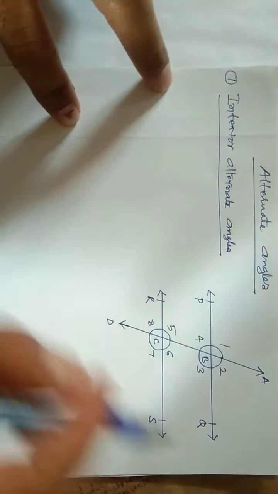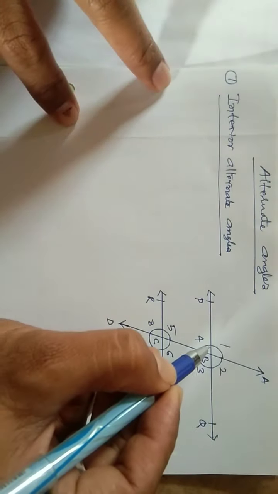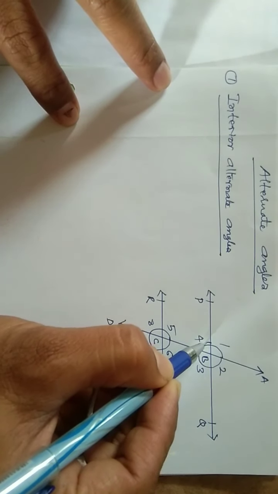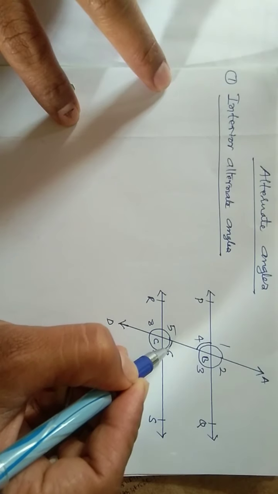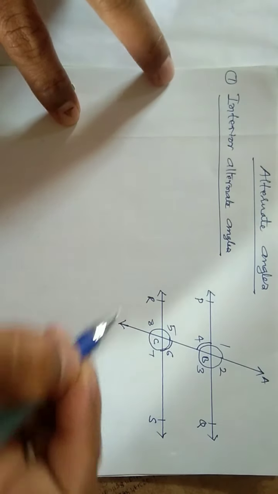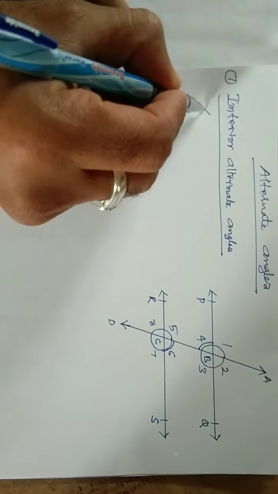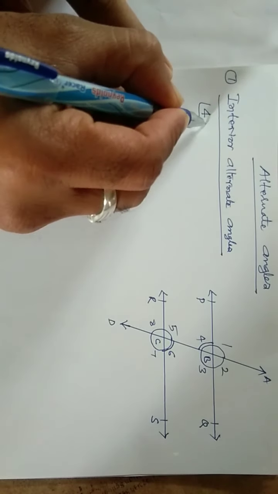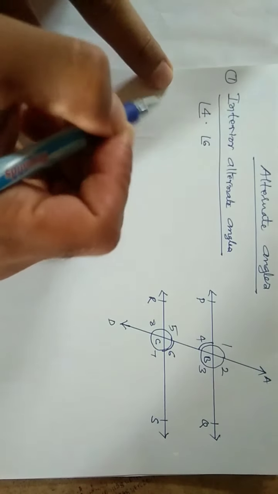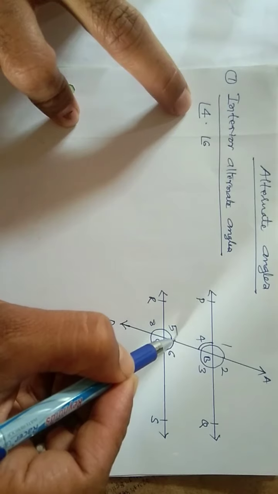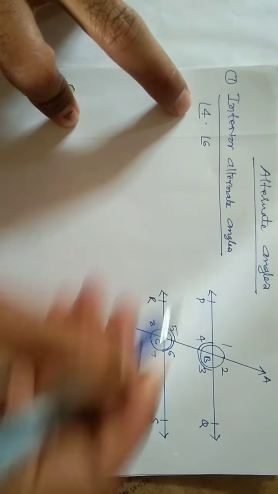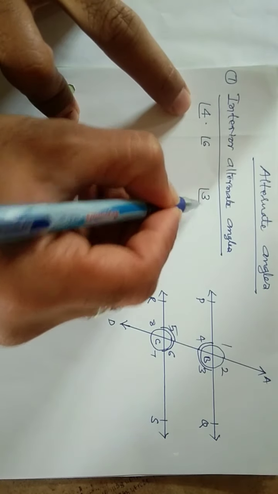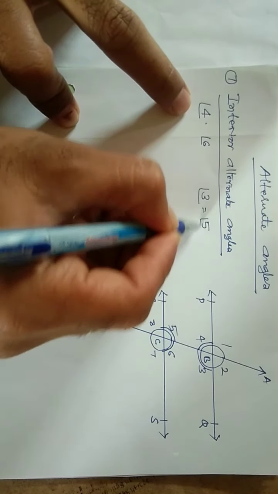Okay. Now let us identify. Angle 4 and angle 6 are one set of interior alternate angles. Angle 3 and angle 5 are the other.